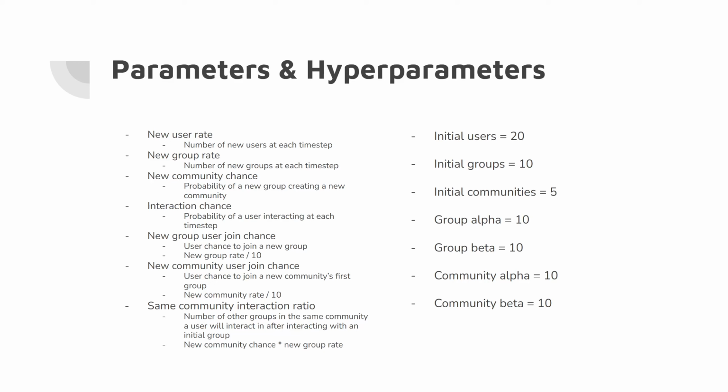We also were looking at the new community chance, which is the probability that a new group makes a new community, and then obviously the interaction chance itself, which is the likelihood that a user interacts at each time step. Some of the initial condition parameters that we specified were the number of initial users, groups, and communities, which is listed up on the right. And then those alpha and beta hyperparameters were for the preference distribution mechanism.